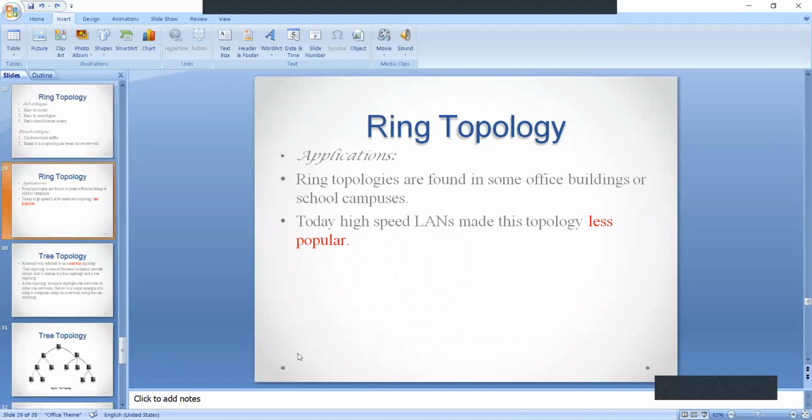Coming to the applications of ring topology, these ring topologies are found in some offices, buildings, and school campuses. High-speed LANs also made this topology less popular.